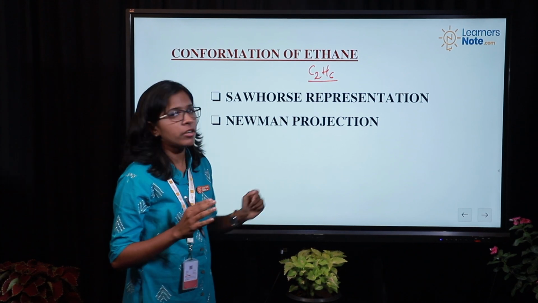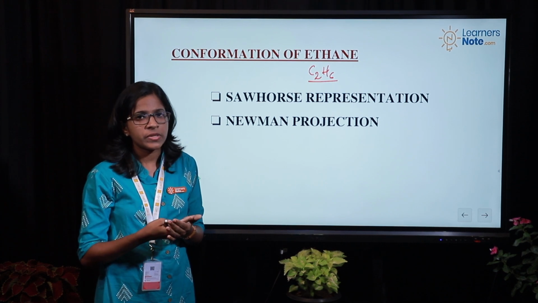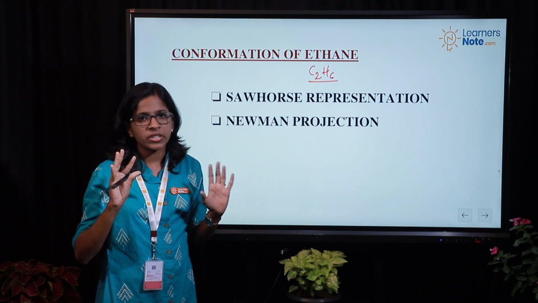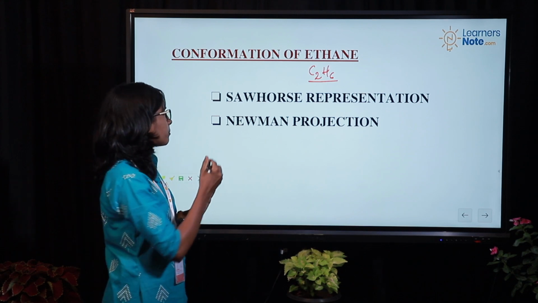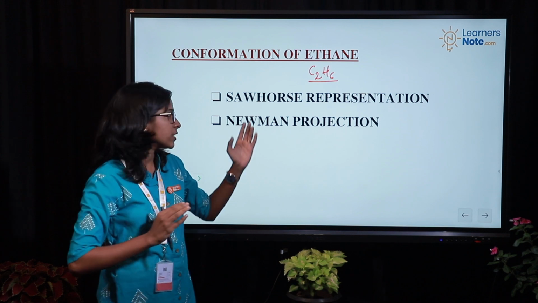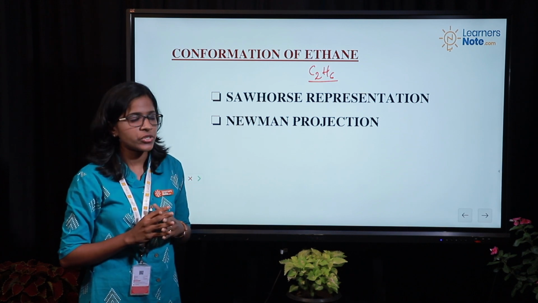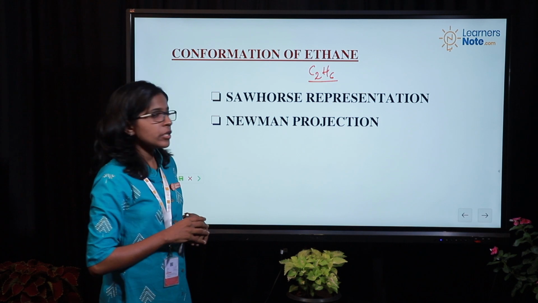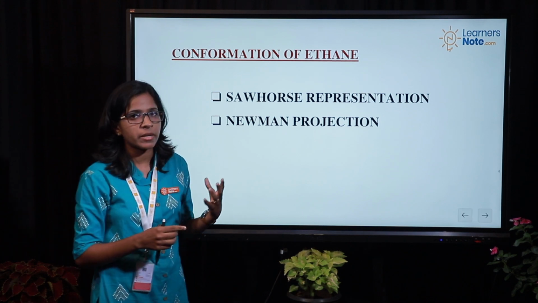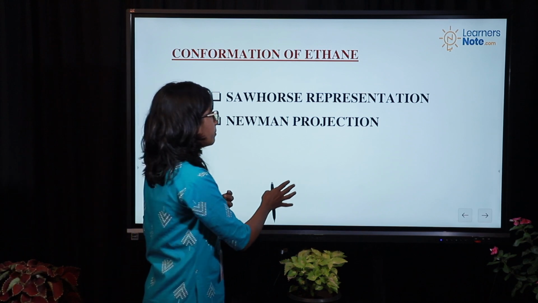We know the formula of ethane, and we are going to see how differently this molecule can be arranged in space. There are mainly 2 types of representation for ethane. The first one is Sawhorse representation, and the second one is Newman projection. We will see in detail what the Sawhorse representation and Newman projection are.